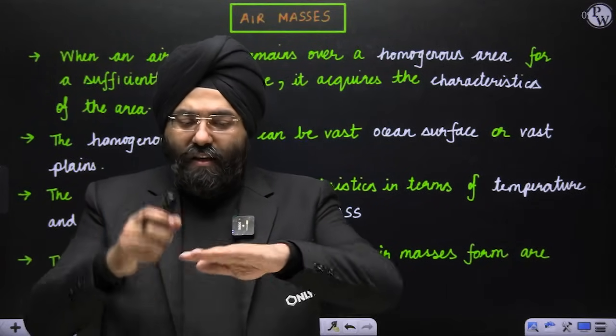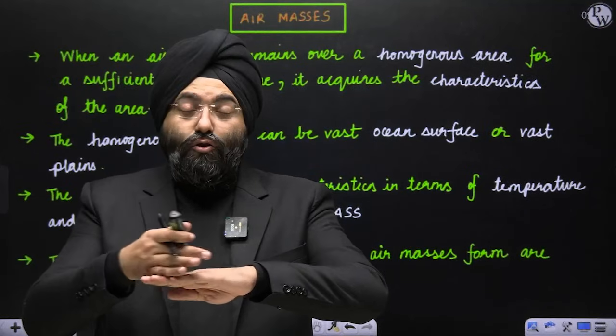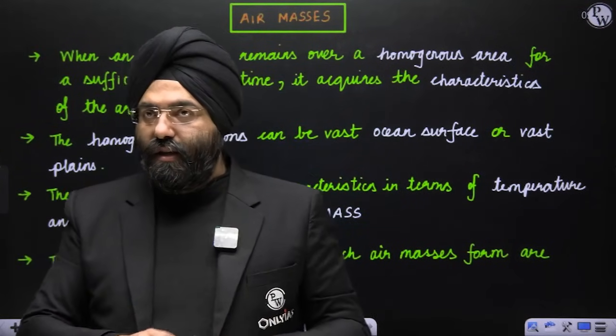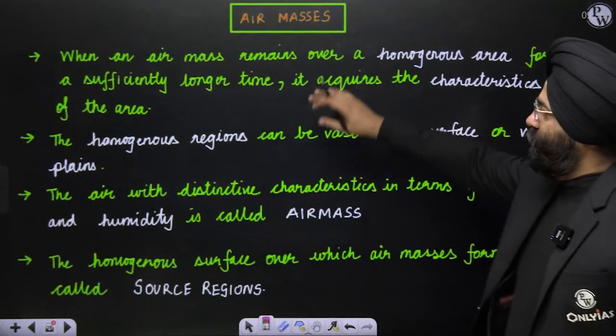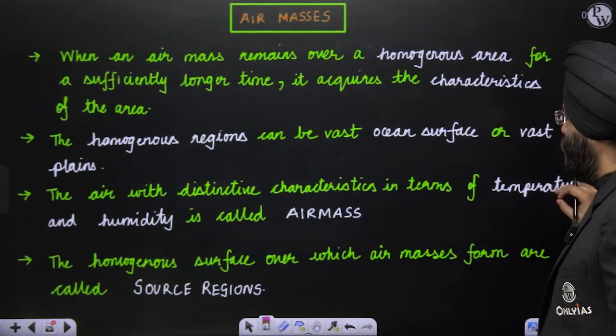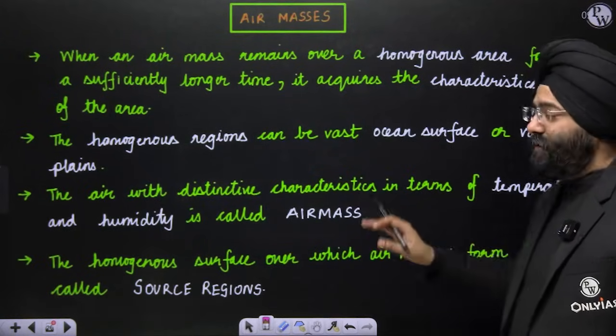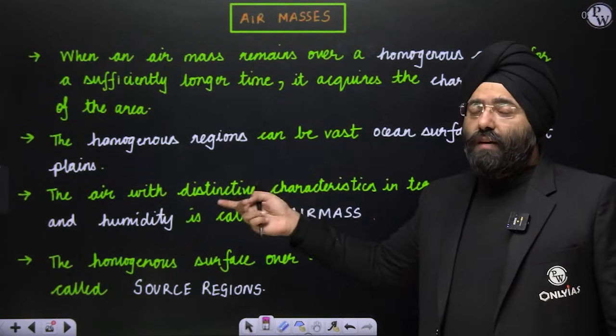So the region through which it is acquiring the characteristics is the source, and that mass of air on top of it is known as the air mass. So see here, the air with distinctive characteristics in terms of temperature and humidity is known as air mass. Homogeneous surface over which the air mass forms is known as a source region. I'll be telling you through the diagram, it will become easier for you.